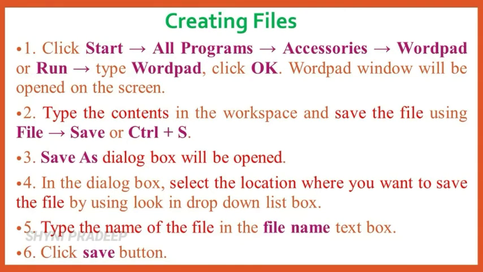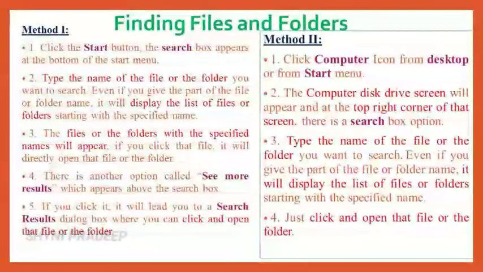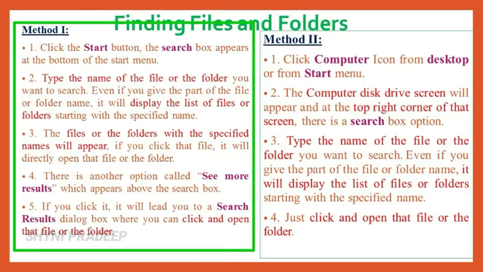Okay. Next topic is finding files and folders. If you want to find a particular file or folder in the computer, you can use two methods. First method is, first click Start button. When you click Start button, the search box appears at the bottom of the Start menu. In that search box, type the name of the file or the folder that you want to search. The files or folders with the specified names will appear on your screen.